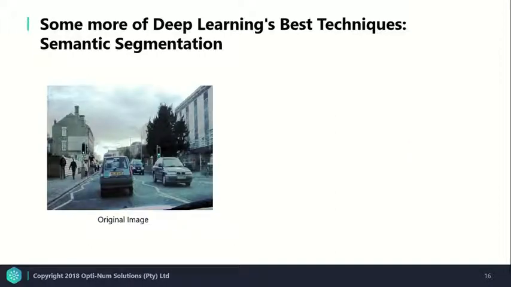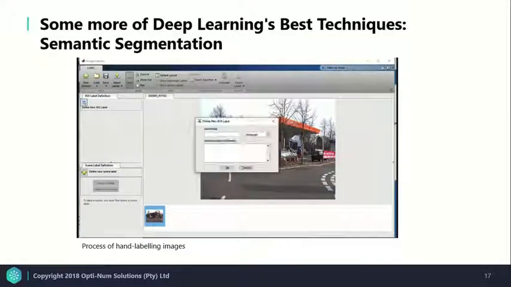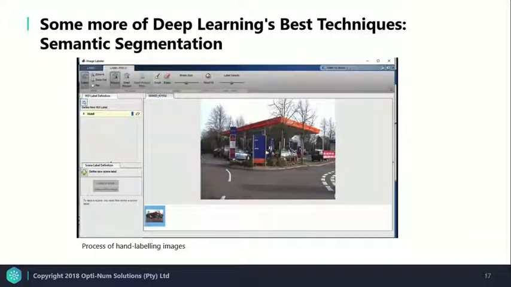Again, if we consider automated driving, this original image on the left could be labeled like that on the right, such that certain features like buildings or cars can be presented in specific colors. But why is this an important process? Well, there are many applications that need these labels for object identification.